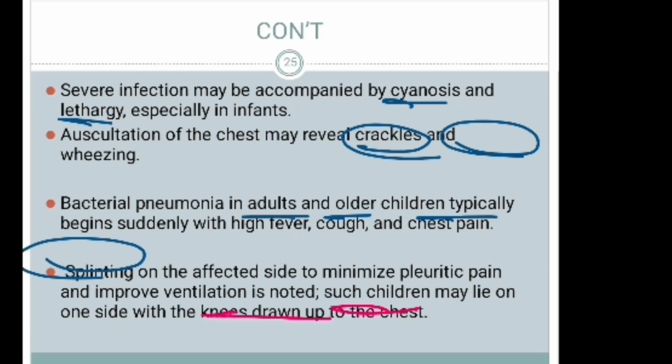Bacterial pneumonia in adults and older children typically begins suddenly with high fever, cough, and chest pain. Splinting on the affected side to minimize pleuritic pain and improve ventilation is noted. Such children may lie on one side with the knees drawn up to the chest to relieve the pain.